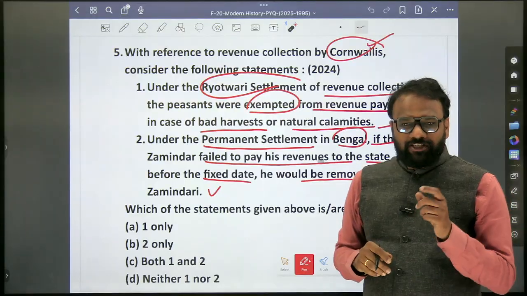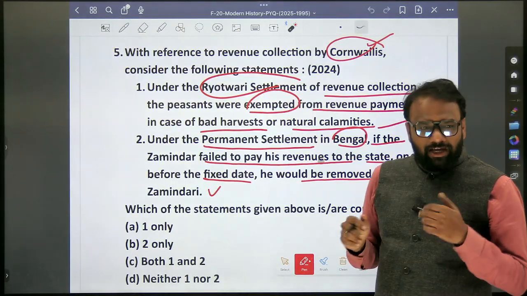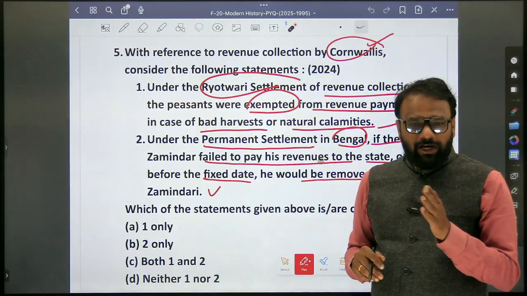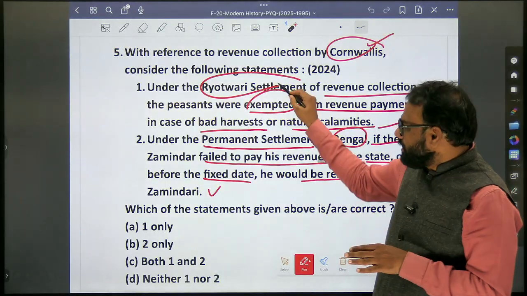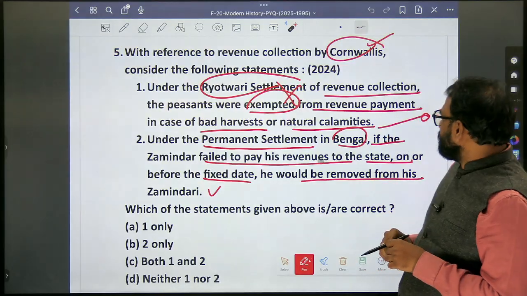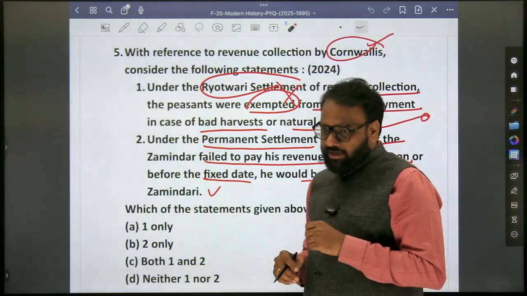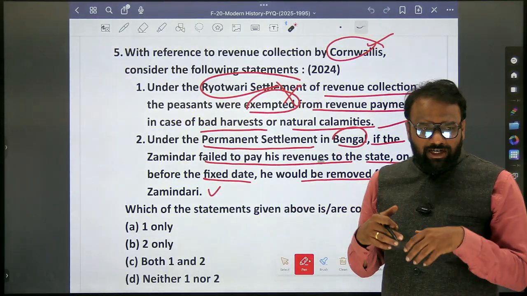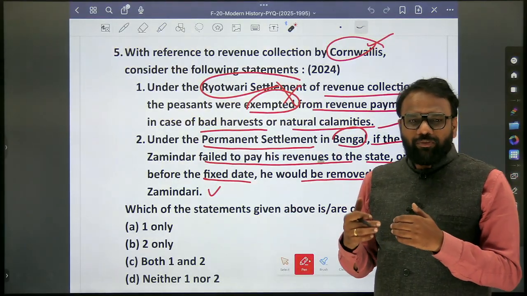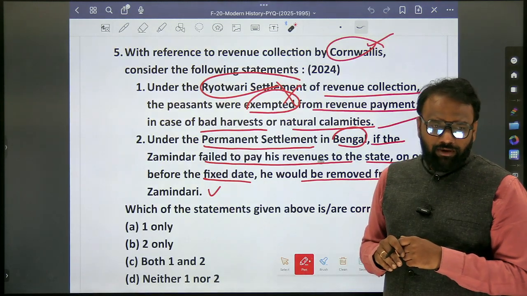Cornwallis means which system? Zamindari system. Here they have mentioned Raitwari settlement. Means obviously the first one will be correct or wrong? It will be false. What is the official answer key here? It's a 2024 question. Just verify the official answer key. Because based on the statement, based on our understanding itself, we should be able to conclude that the first statement is wrong. Two only? Okay.